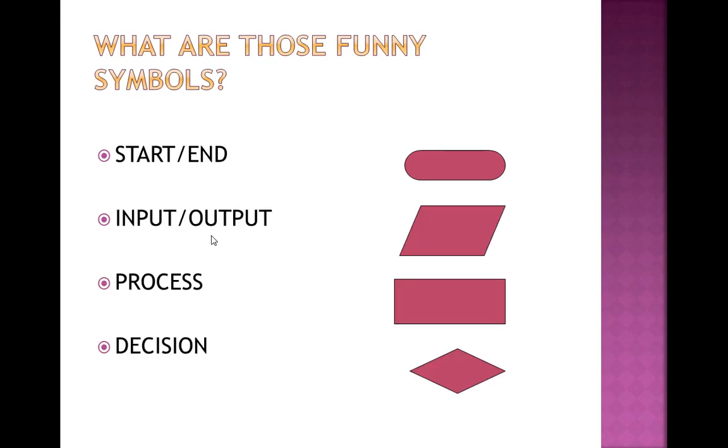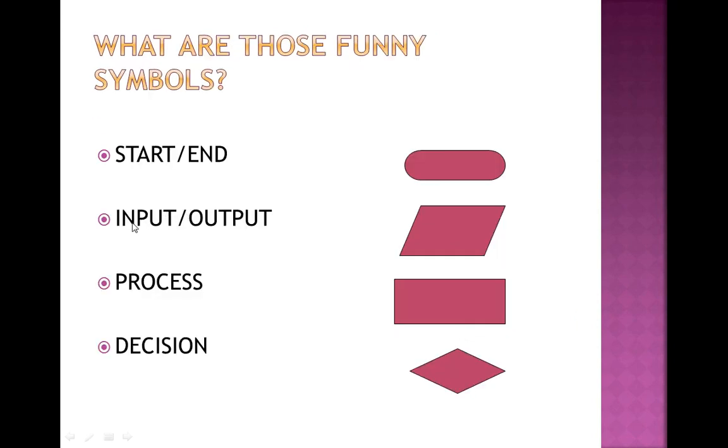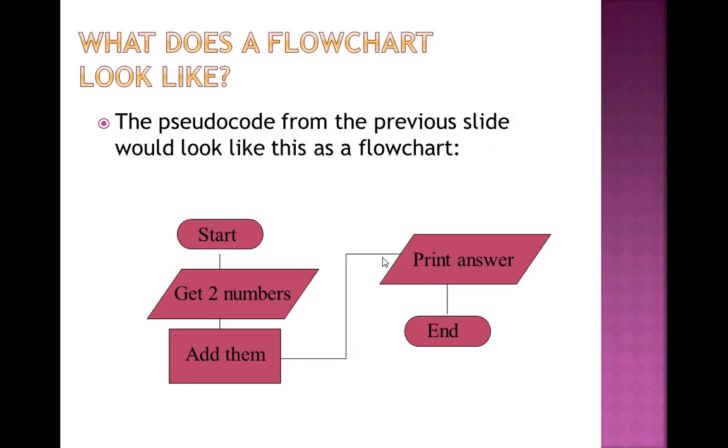These are the multiple symbols that we can use in a flowchart. First of all, if I have to use start and end, use the oval shape. So this is the oval shape, for start and end. If I have to give some input or print some output, I have to use this box. This is known as a parallelogram. So if I have to take the input, I use the parallelogram. If I have to print the output, that is also done by the parallelogram.